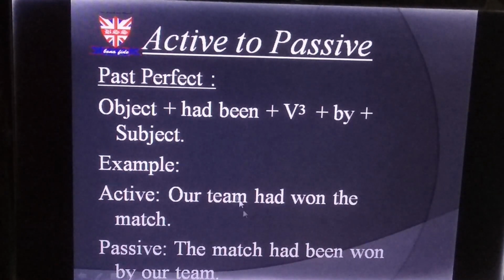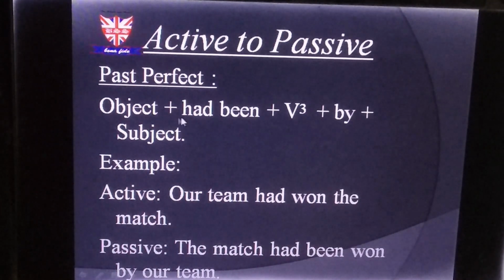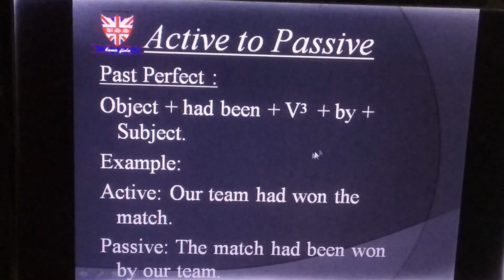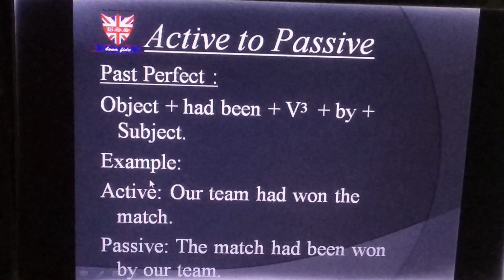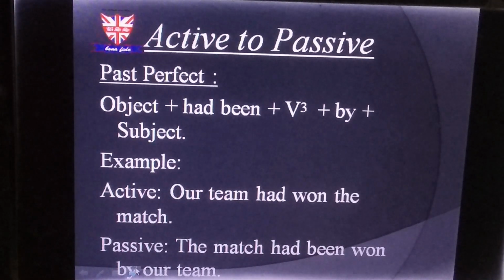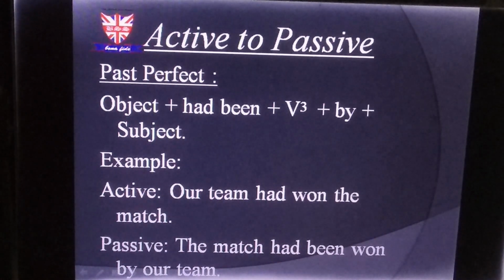Is there another one? Past perfect: object plus had been plus V3 plus by plus subject. So go for the example. Active: Our team had won the match. Passive: The match had been won by our team.